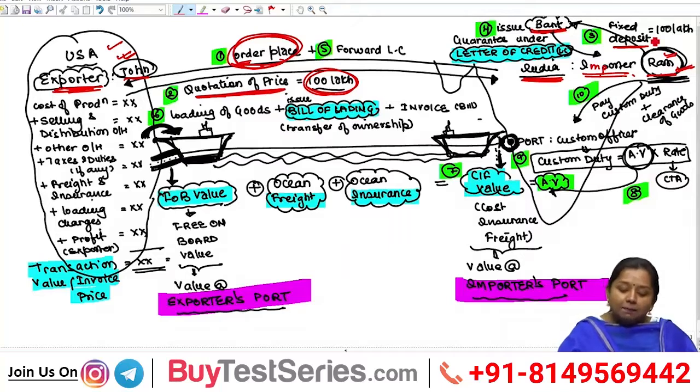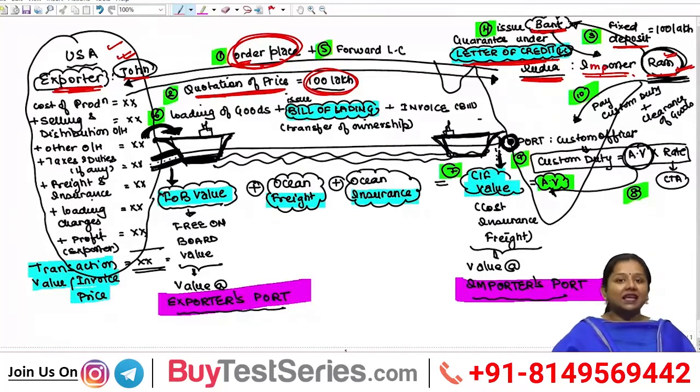Firstly, Ram makes a fixed deposit of 100 lakh to the bank, and the bank, after receiving such deposit, shall issue a guarantee letter to Ram assuring John, the exporter, that Ram will definitely make his payment on time. And if Ram defaults in such payment, then the bank will pay on behalf of Ram from his fixed deposit itself. The guarantee given by the bank to Ram in a document is known as a letter of credit.